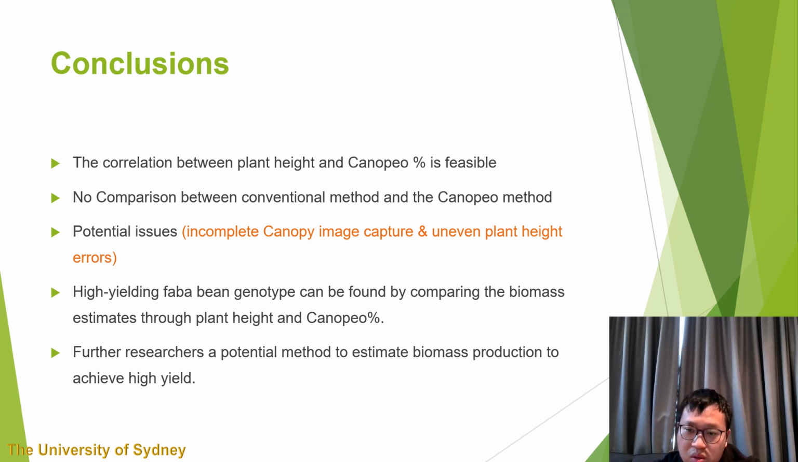The former was likely to be affected by nearby wind, which led to loss of canopy percent. The latter could be caused by uneven plant height, especially in the early stage. After dealing with these potential issues, the high-yielding faba bean genotype can be found by comparing the biomass estimates through plant height and canopy percent. Lastly, the research gives future researchers a potential method to estimate biomass production to achieve high yield.